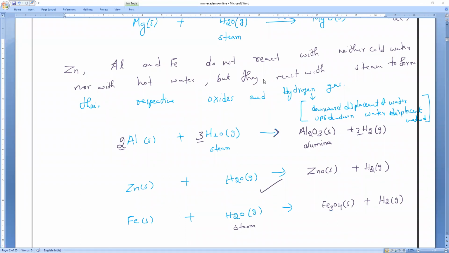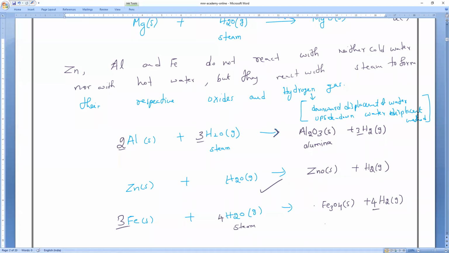Okay, Tejaswini, balance it. 3Fe plus 4H2O gives you Fe3O4 plus 4H2. Very good.